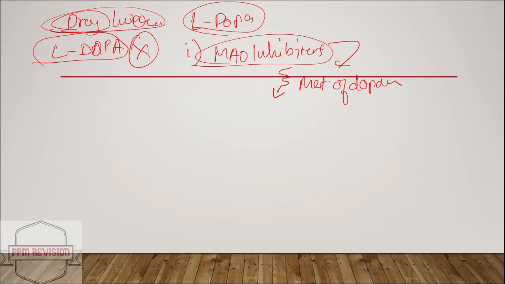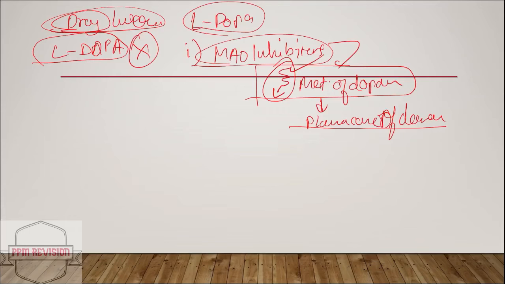Then the plasma concentration of dopamine is increased, and it can result in hypertensive crisis.